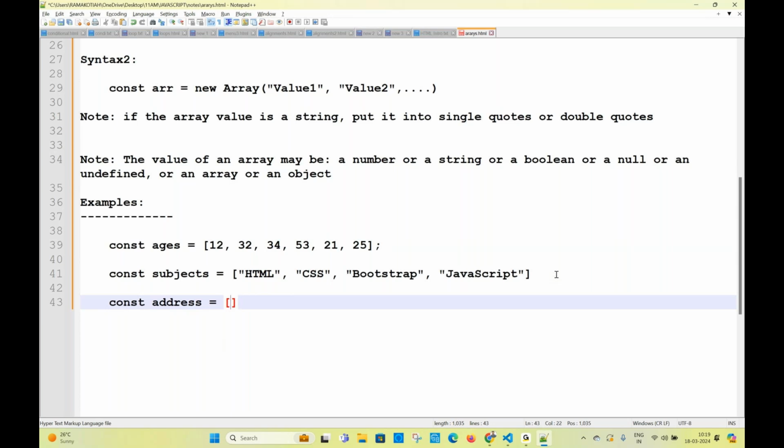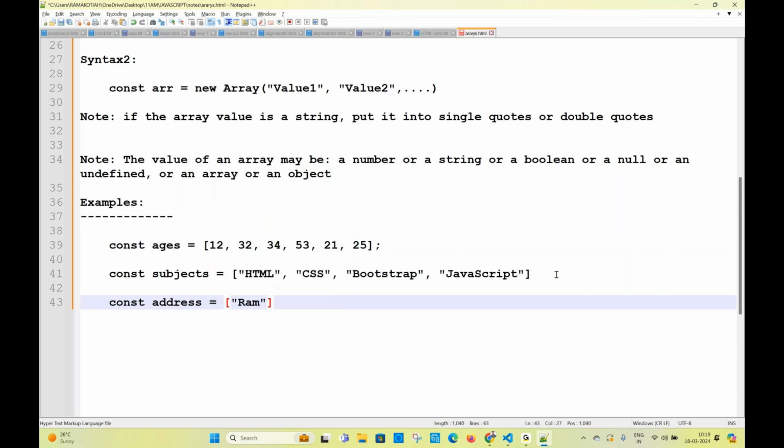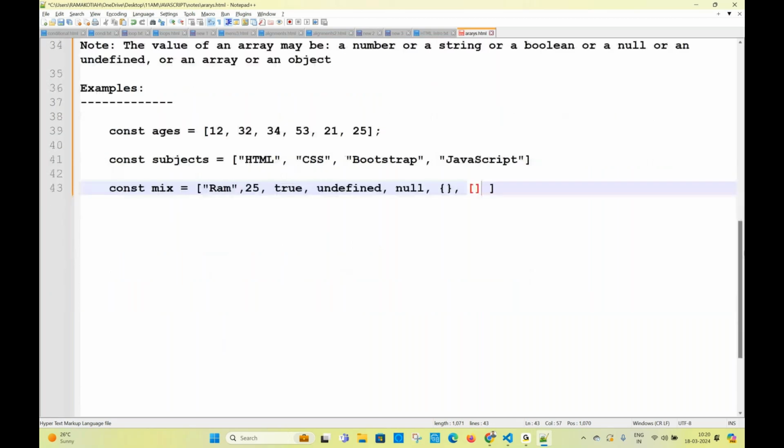I don't want to take address. I want to take the variable called mix. Take anything, no problem. So, defined. What does it contain? Tell me please. Heterogeneous. All the 7 data types are there, right?